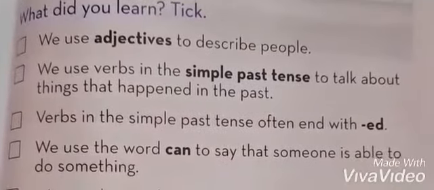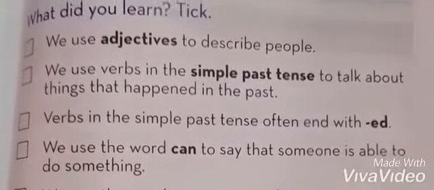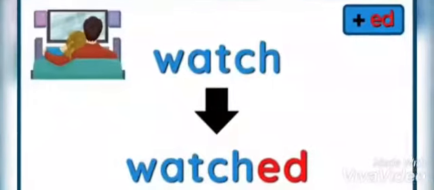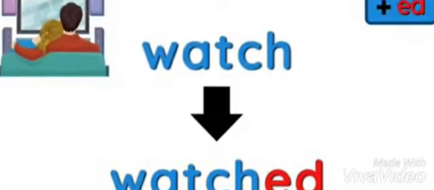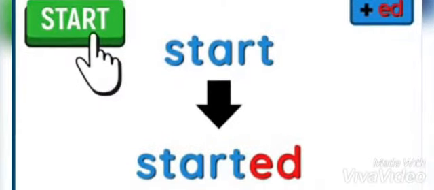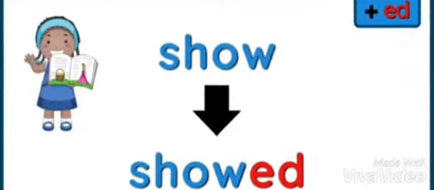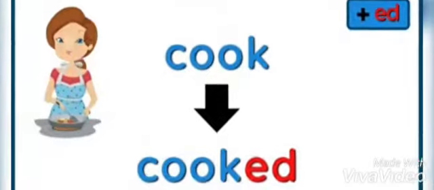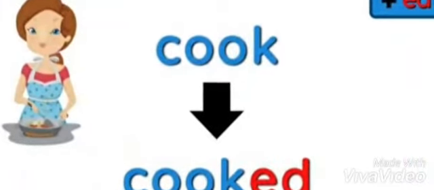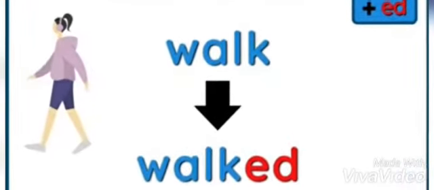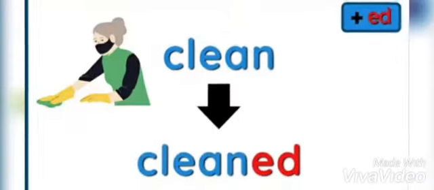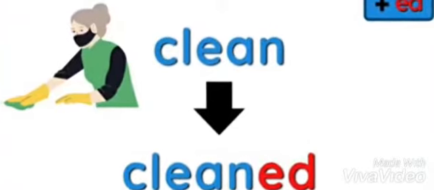Verbs in the simple past tense often end with ed. These are the examples of verbs which end with ed. Started, talked, showed, cooked, walked, rained, cleaned, learned.